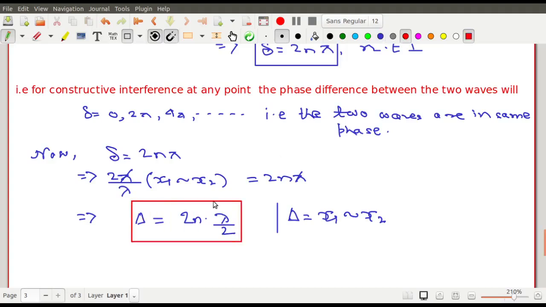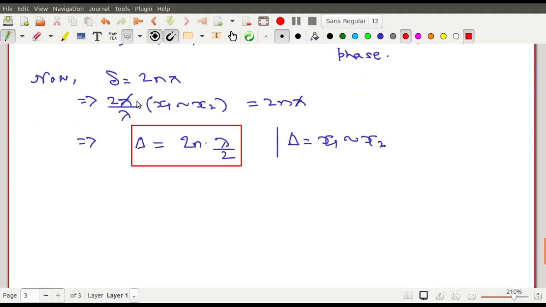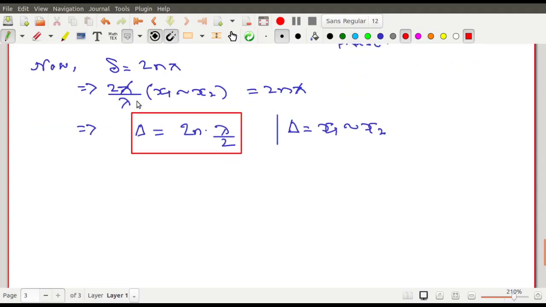Path difference and phase difference are the deciding factors whether the point will be of maximum intensity or minimum intensity. Path difference or phase difference will decide whether that point will be of maximum intensity or minimum intensity. So this is called the path difference between the two waves, which you have also studied in your higher secondary classes.